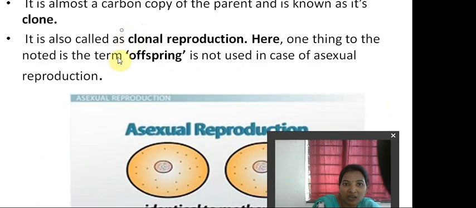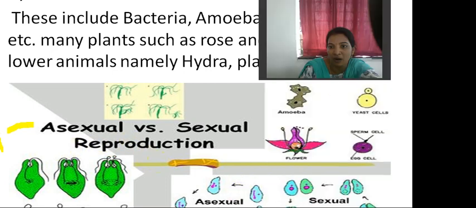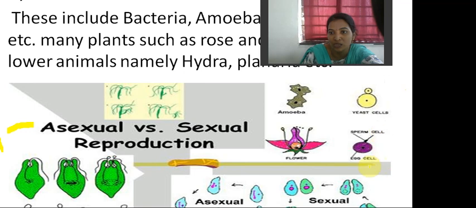Bacteria are there, and also some amoeba and euglenas, and some other organisms, like many plants such as rose and sugarcane, and lower animals named Hydra and planaria. This picture explains how euglena, this is euglena, undergoes fission, and also how amoeba and yeast cells, sperm cells, egg cells, and flower, sexual reproduction and asexual reproduction take place. So you can identify these pictures easily.